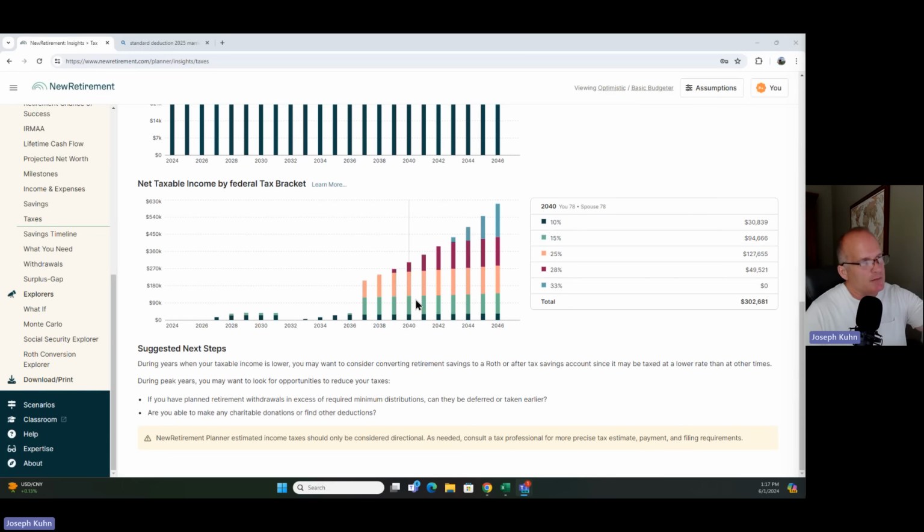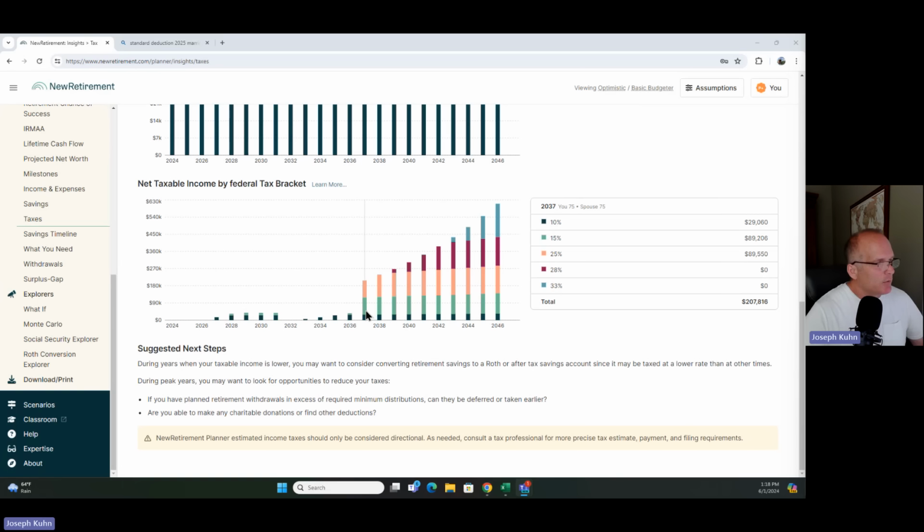On the far right, you've got the 10%, the 15%, 25, 28, 33% tax brackets. This looks like it adjusts for the Tax Cuts and Jobs Act. Tax brackets go away, that's a simple toggle. You can say they do go away or they don't go away, whatever you want to do. But notice this person is not paying much tax at all.